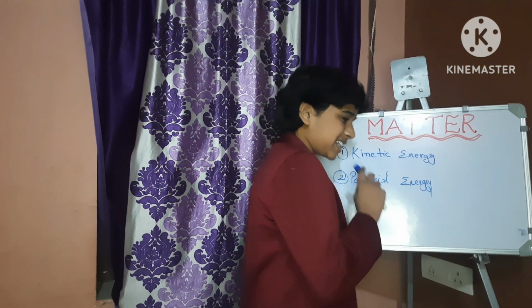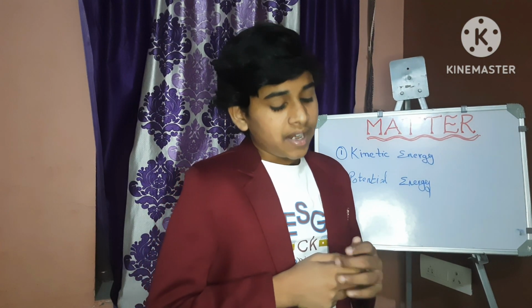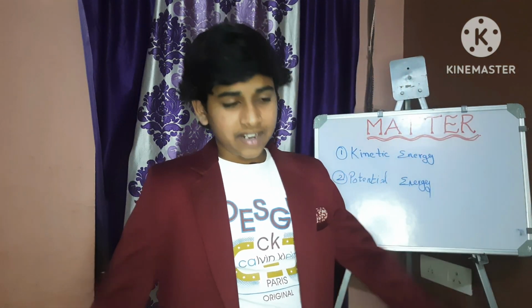That means kinetic energy is possessed by a body only when the body is in motion. When the body moves, it possesses kinetic energy.